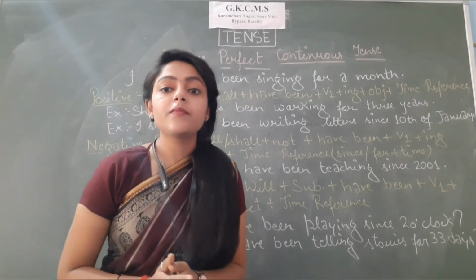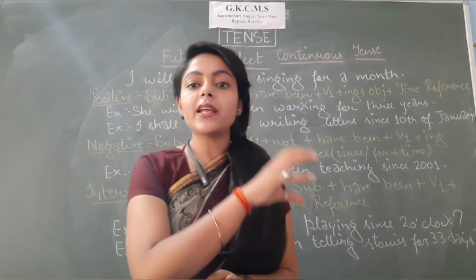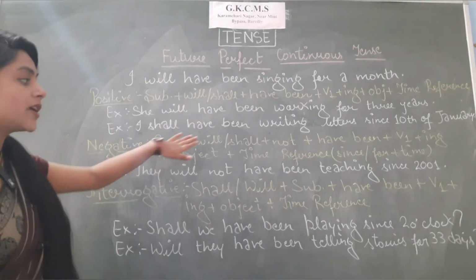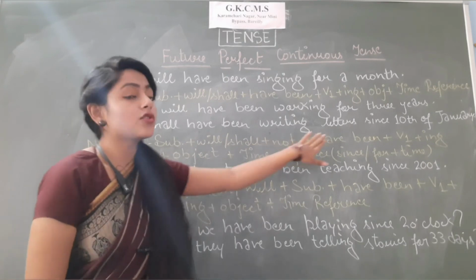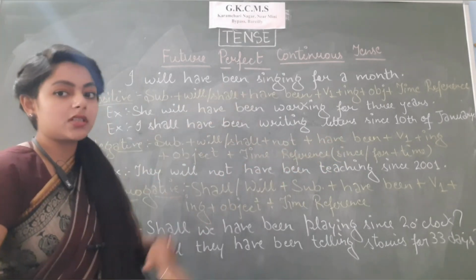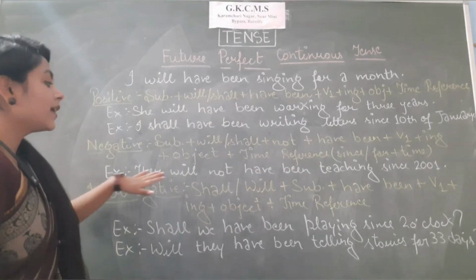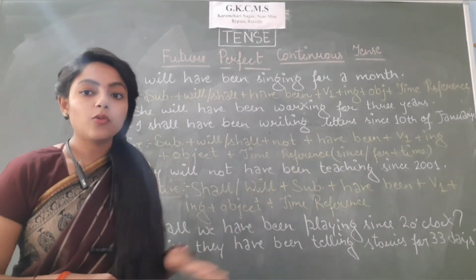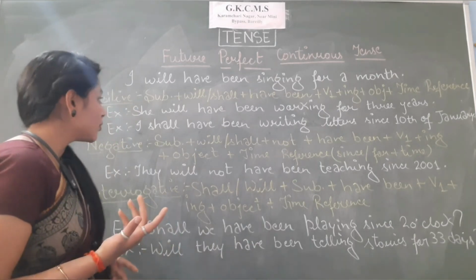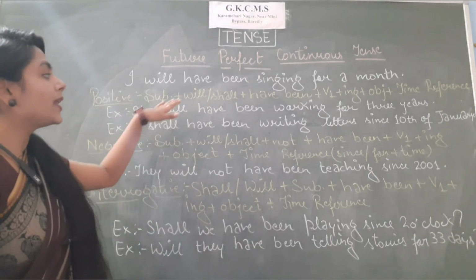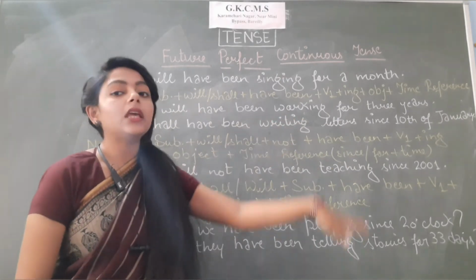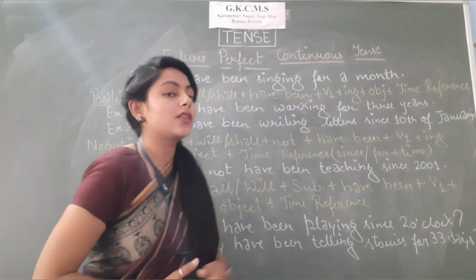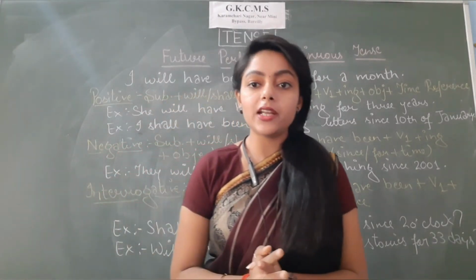Now let's see the negative. Same thing we will be doing here. Just take the not and put it after the helping verb. For example, subject, will, shall, not, and rest of the structure will be similar as positive sentence. They will not have been teaching since 2001. I hope the structure is clear to you now. Let's take one or two more examples. She will not have been working for 3 years. I shall not have been writing letters since 10th of January. So this was the structure of negative sentences.